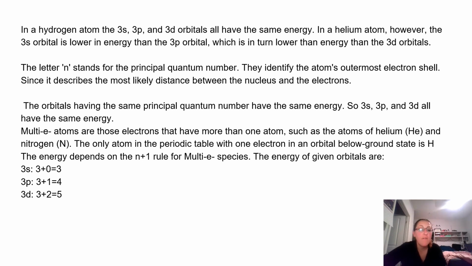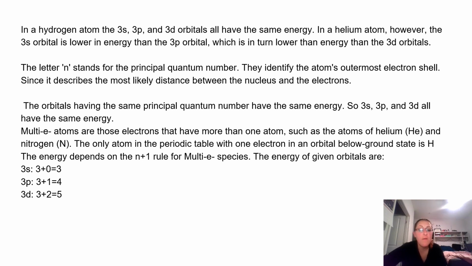The orbitals having the same principal quantum number have the same energy. So 3s, 3p, and 3d all have the same energy. Multi-electron atoms are those that have more than one electron, such as the atoms of helium and nitrogen. The only atom in the periodic table with one electron in an orbital is hydrogen.